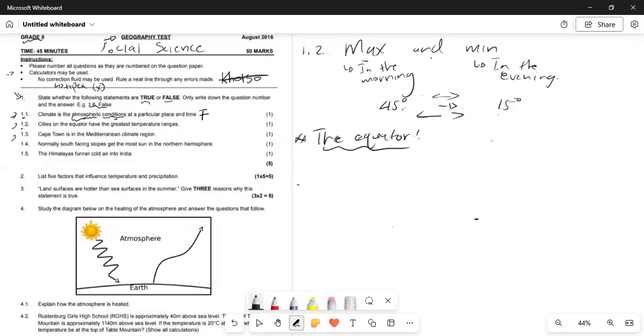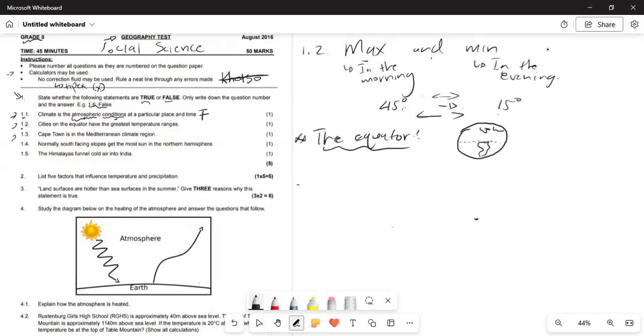If you look at your earth, let's say this is the earth as a circle, and this will be Africa, this will be your Europe, your Russia, your Asia, your countries. So an equator would be a line that goes through the middle. It's an imaginary line. You can't see it.